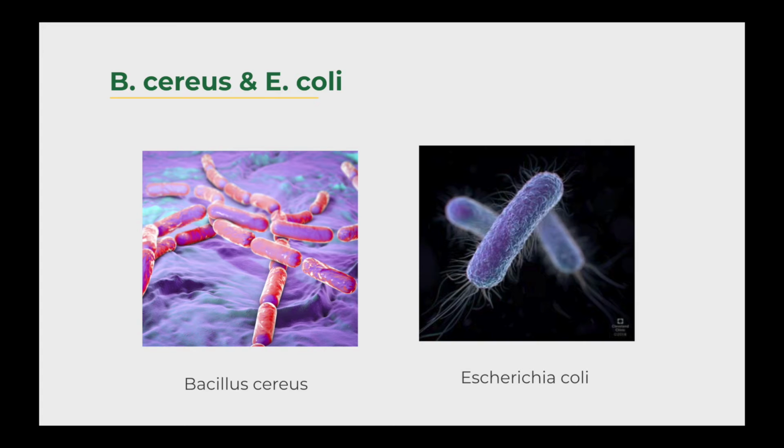E. coli is an anaerobic bacteria that is found in the human body and helps with digestion. Certain versions of E. coli can cause gastrointestinal illness and is contagious via stool. B. cereus is an anaerobic bacteria that is typically found in soil or plants. It produces toxins which, when consumed, can also cause gastrointestinal illness.